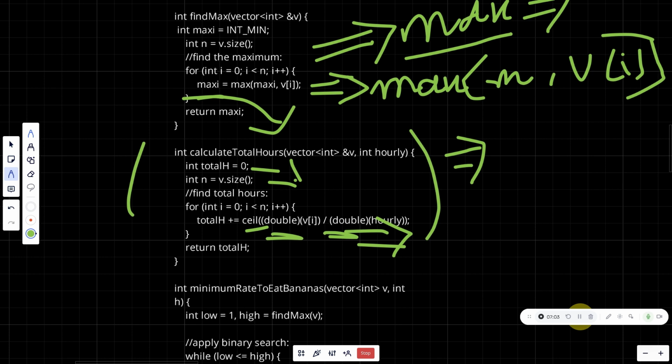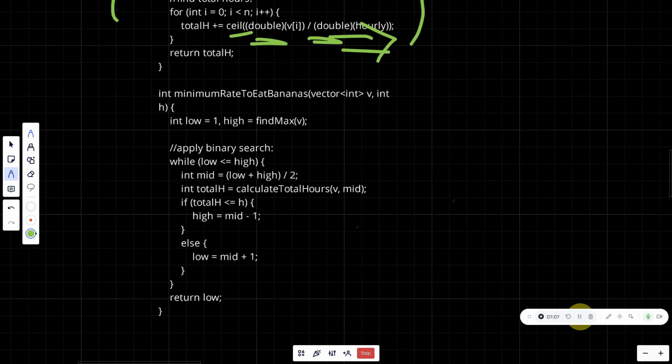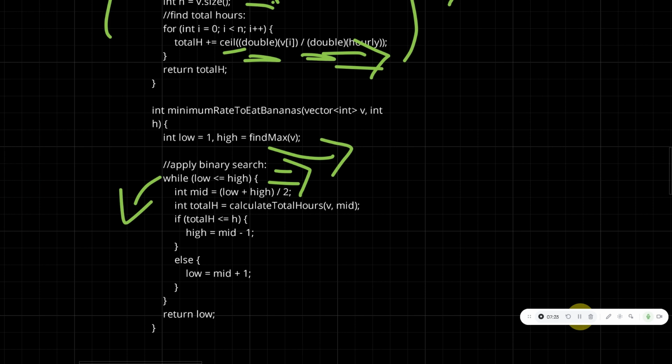And if we jump to the main part of the code, we will apply binary search in this. So in this we have taken low and high has been assigned to the maximum value, and also we have done a while loop where low is lesser than or equal to high. So if high is lesser than low, then the while loop stops, and the answer which is assigned to low will be our answer.